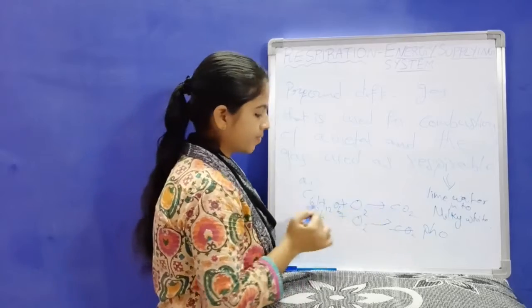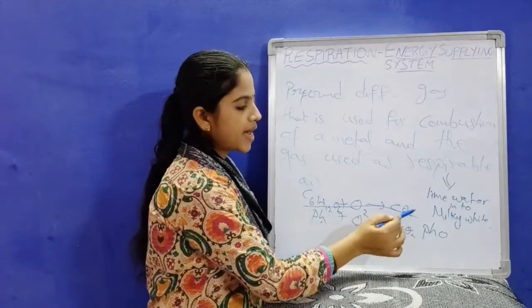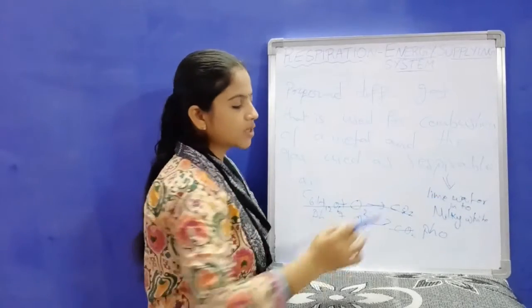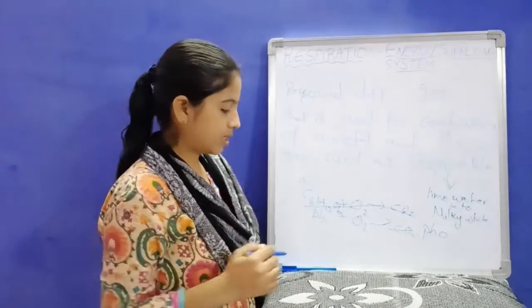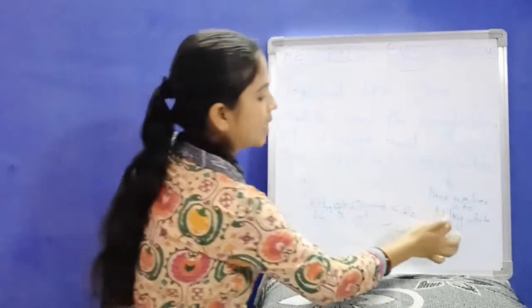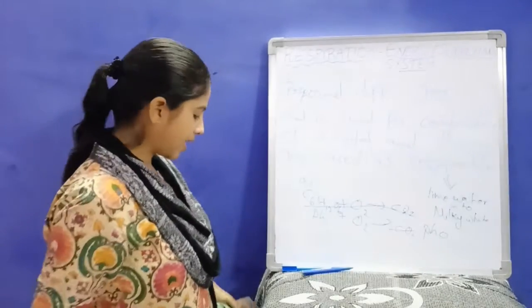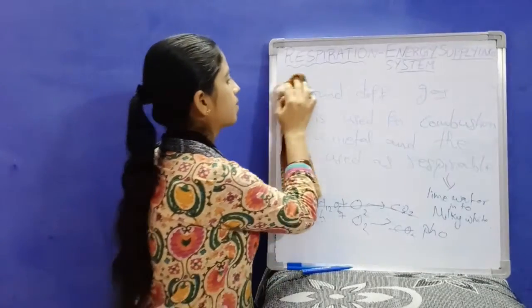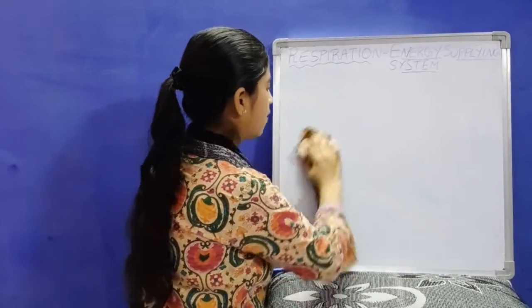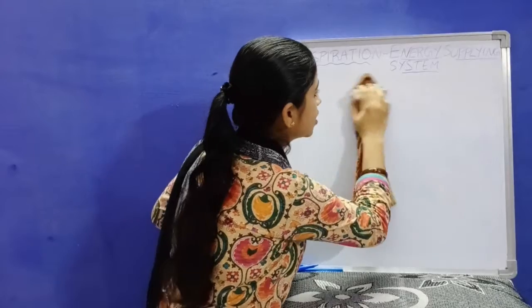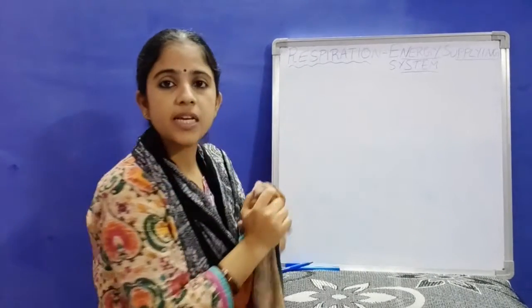Children, actually the carbon dioxide, when it reacts with lime water, releases a precipitate called milky white. That you will be learning in detail in further classes. Another conclusion he gave is that, from his experiments, he understood that there were two processes involved in respiration.